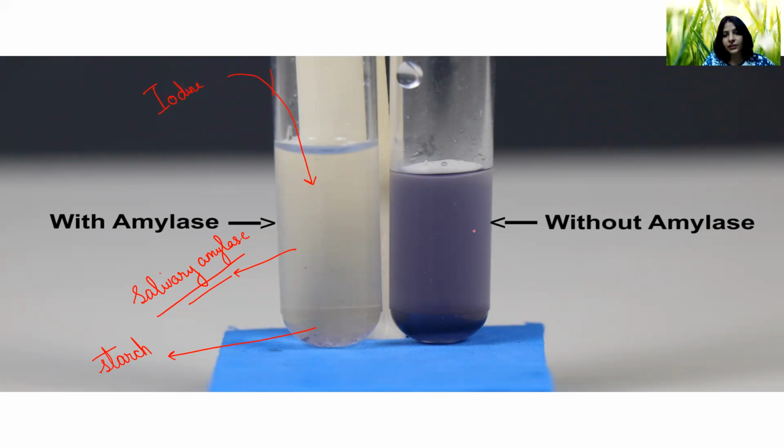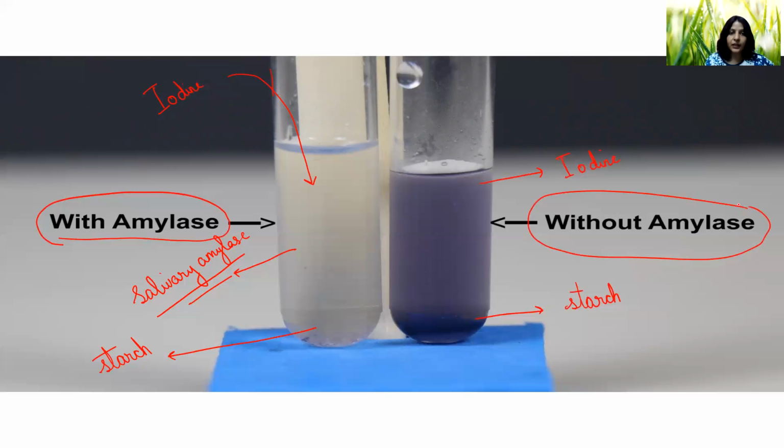This has been done in both the test tubes. This is also having the starch. And this is also having iodine. The only difference is that one test tube is with salivary amylase. Another one is without salivary amylase. Okay. What has happened here? Starch has been added, salivary amylase has been added, and it has digested the starch. So when we added iodine to it, there was no reaction because starch was absent in this test tube.